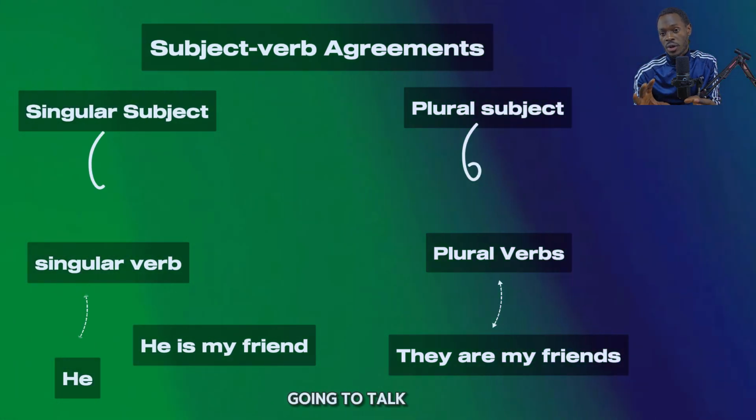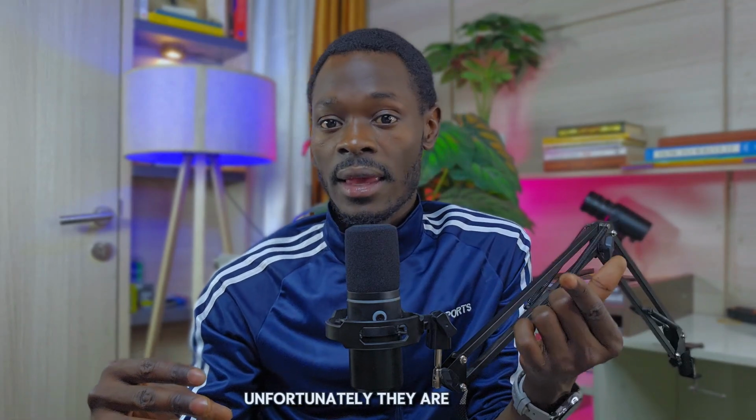That's what we're going to talk about, subject-verb agreement. But sometimes English can be a little bit tricky. We often see it in places where we would expect to see a plural verb. Unfortunately, what is required there is a singular verb. So this is what we are going to talk about today. I will make sure I explain this with clear examples until you understand. I don't want you to make this kind of mistake again when it comes to English.